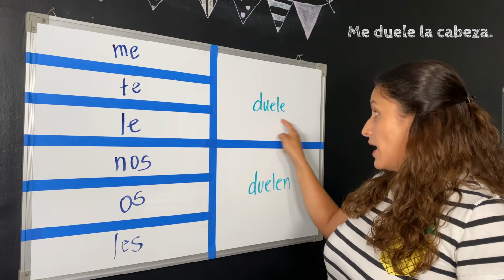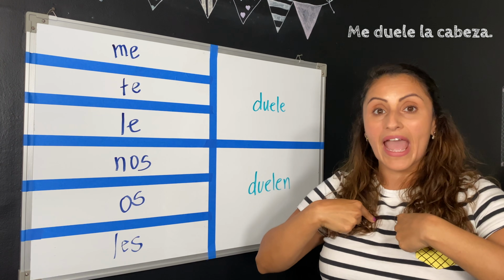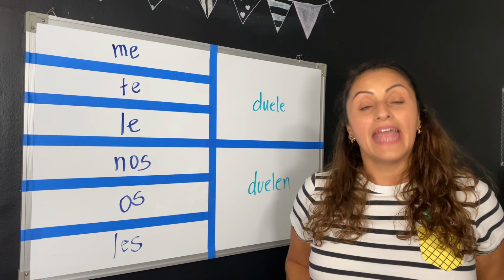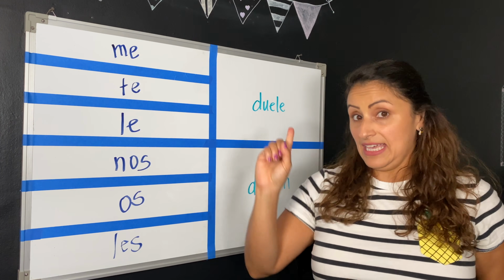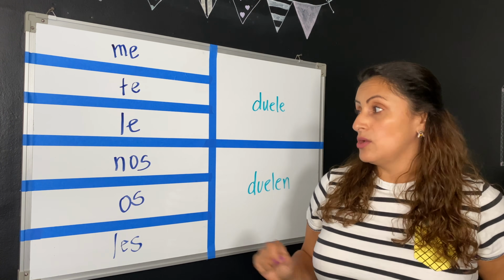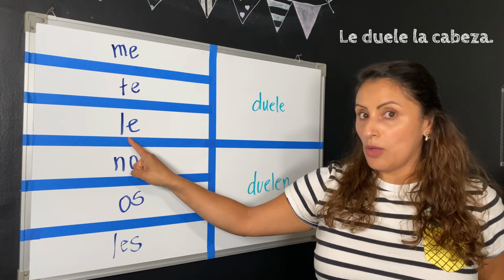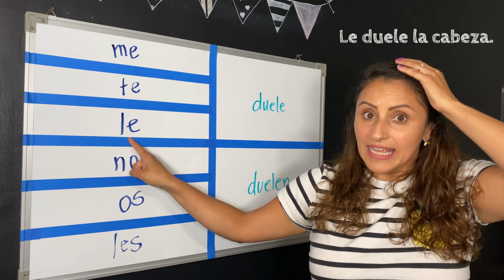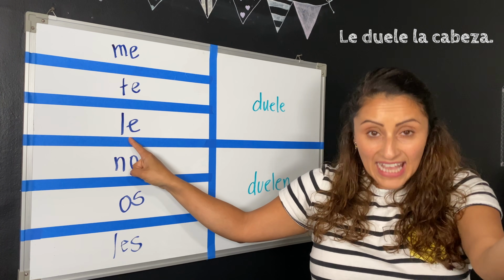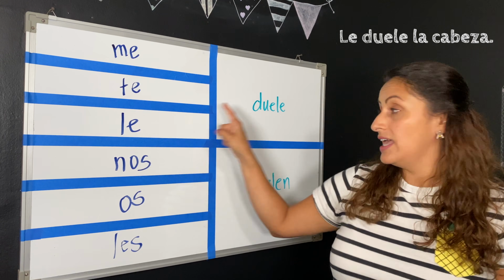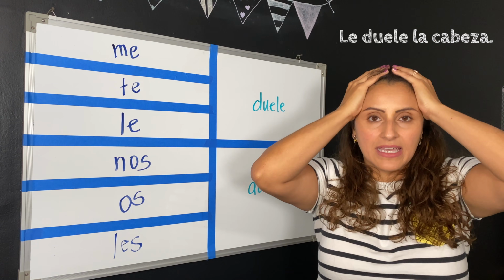One. That's why we use duele. Me duele la cabeza. Now, if I want to talk about his head hurts, I would go with le. How many heads? Still one, because we're talking about his head hurting him. So, le duele la cabeza.